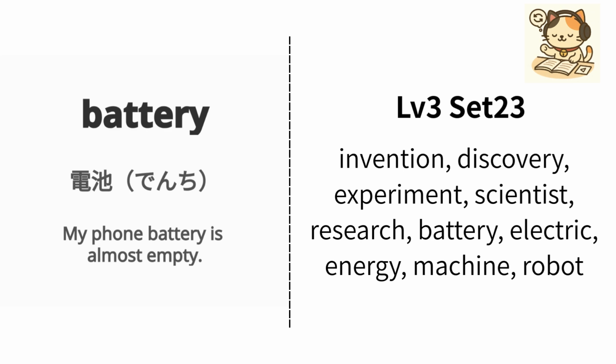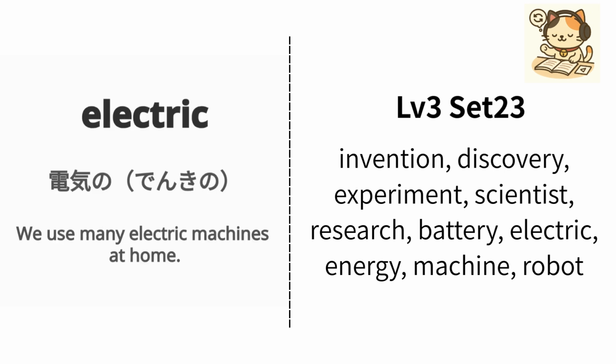English is battery. Japanese is 電池. Example, my phone battery is almost empty. 私の電話の電池はほとんど残っていません. Repeat, battery, battery.